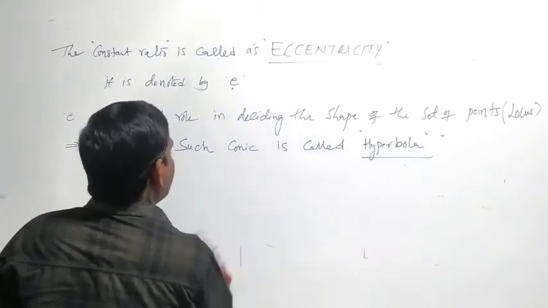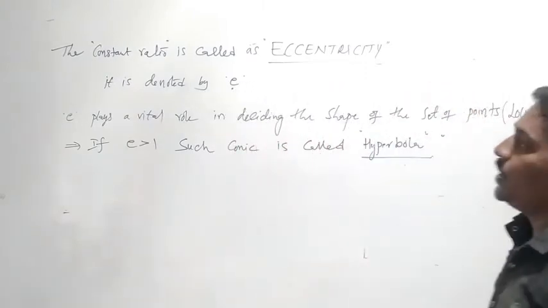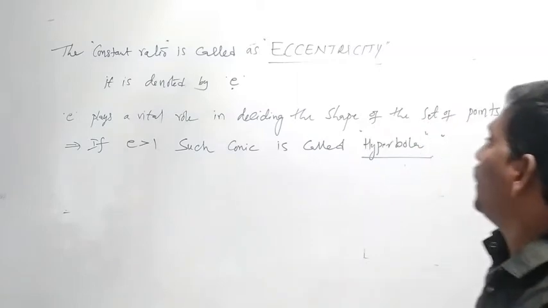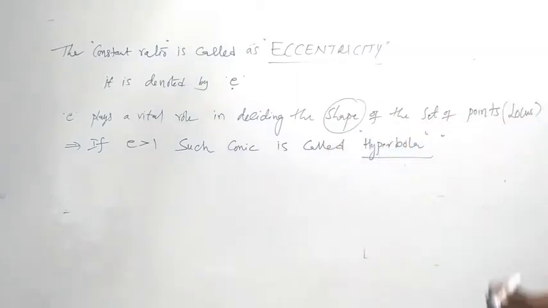So we learn three conditions. It depends on eccentricity. e plays a vital role in deciding the shape of the set of points, that means the locus.